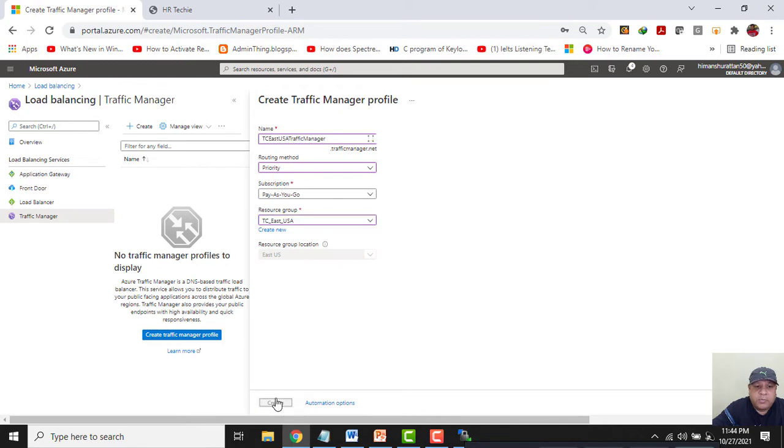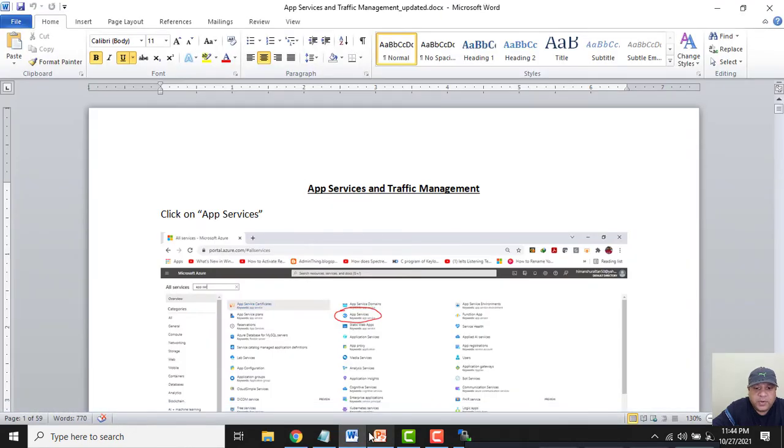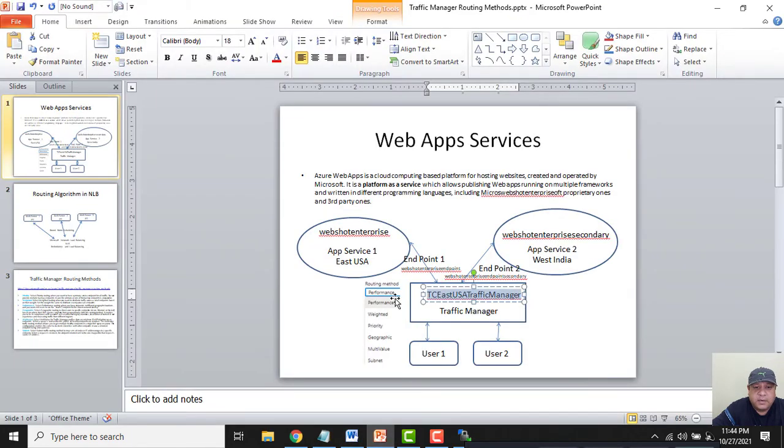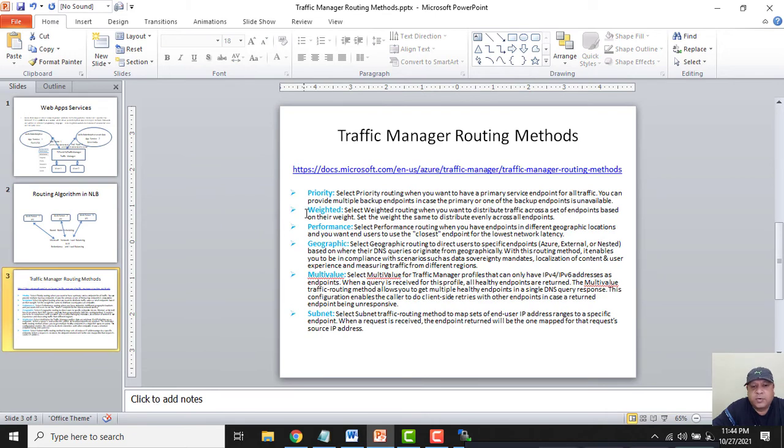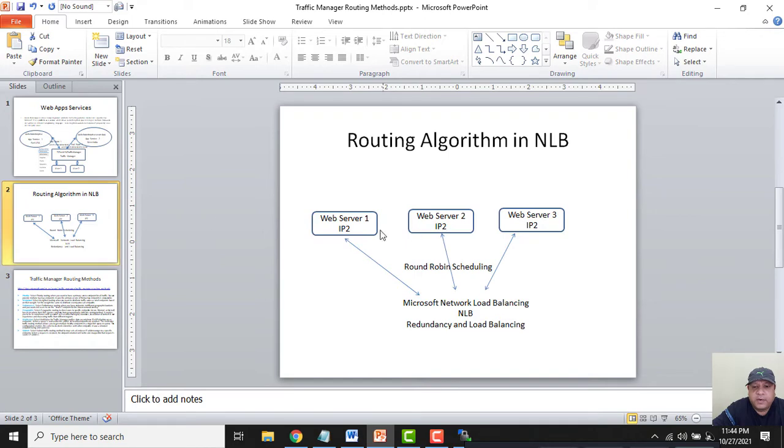Let's talk about the routing methods. What happens when we choose priority? So basically we get 6 routing methods, and the source of the information is Microsoft. When we select priority, I have 2 app services as configured here.